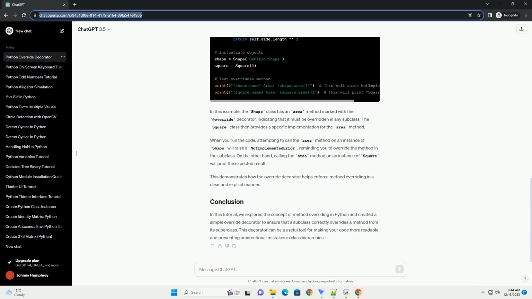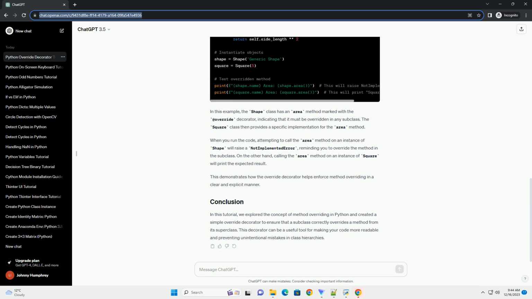Here's the decorator code. This decorator raises a NotImplementedError with a message indicating that the method must be overridden in the subclass. Now, let's use the override decorator in a practical example. Suppose we have a superclass called Shape with a method area. We'll create a subclass called Square and use the override decorator to indicate that we intend to override the area method. In this example, the Shape class has an area method marked with the @override decorator, indicating that it must be overridden in any subclass.